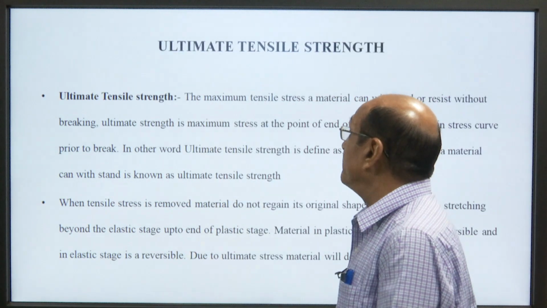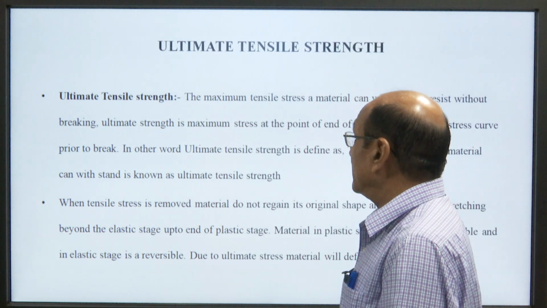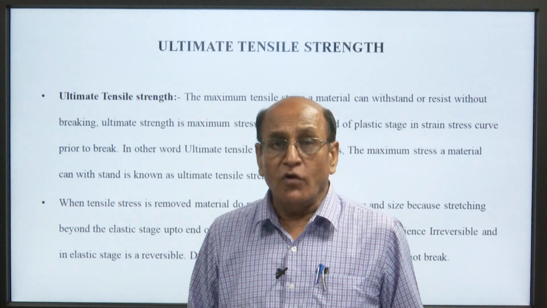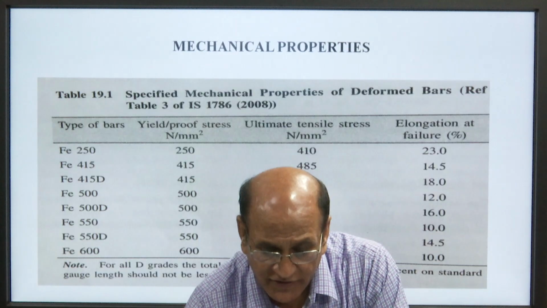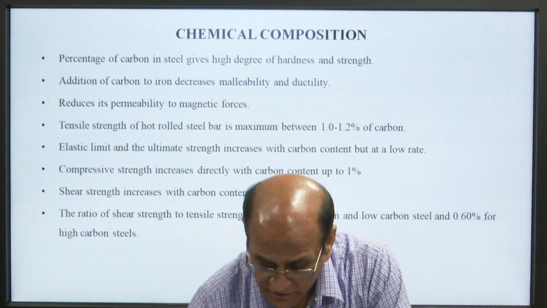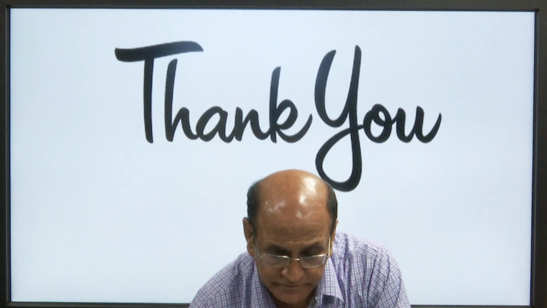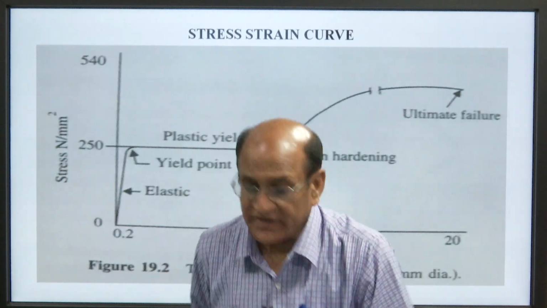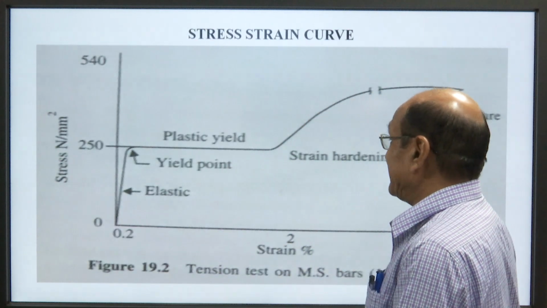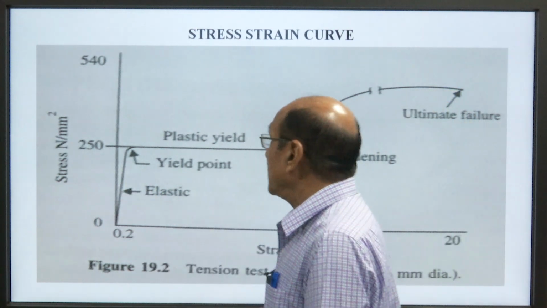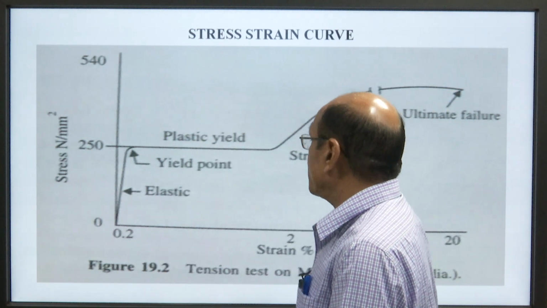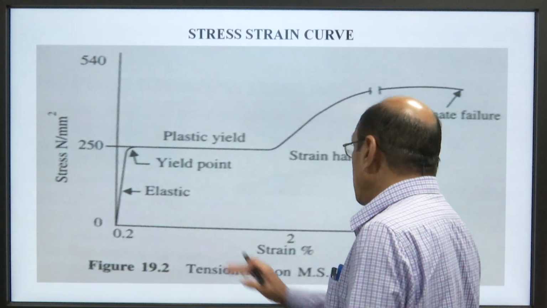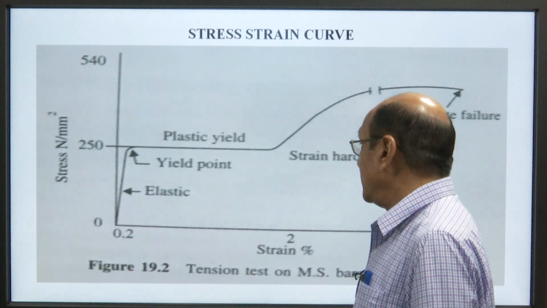The ultimate tensile strength. Before going to discuss it, first of all I want to show you the stress strain curve. This is the stress in Newton per millimeter square. This is the strain: 0.2%, 2%, 20%.